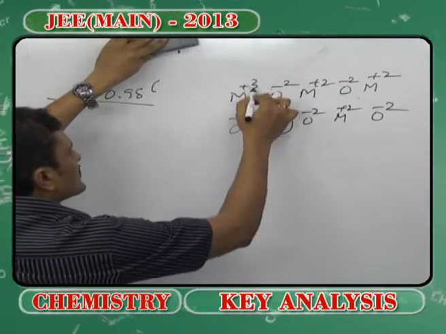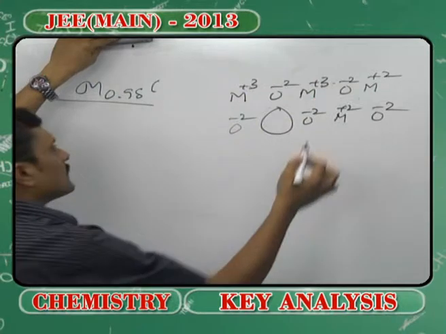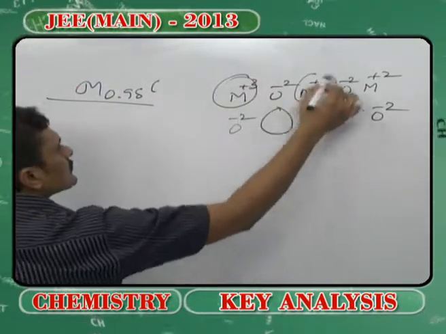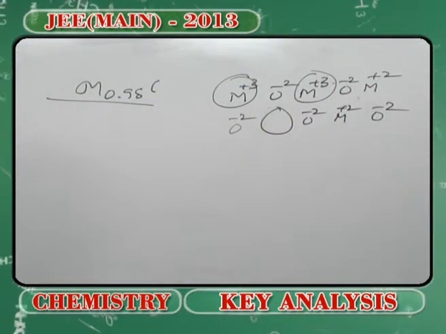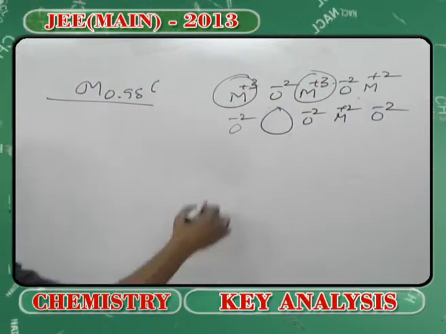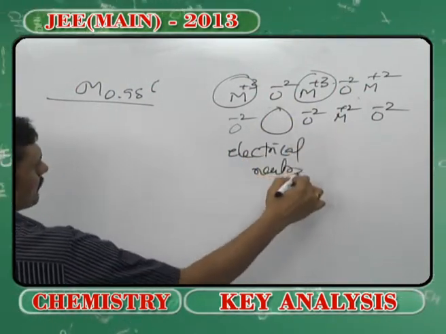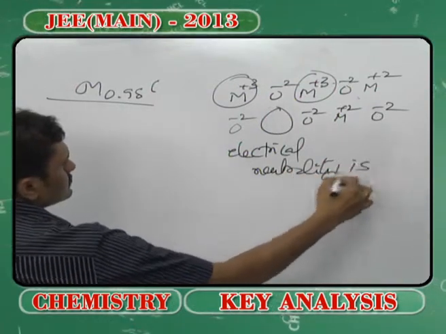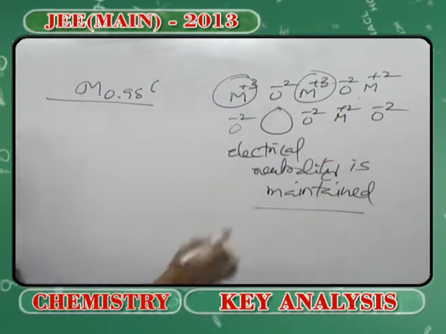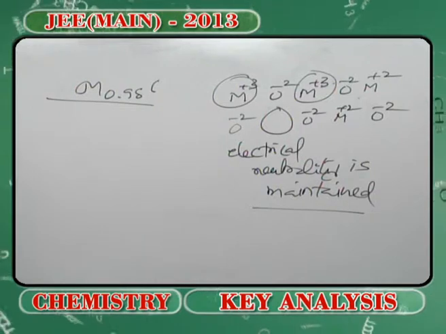To compensate for that, 2 of the lower-valent cations will be oxidized to higher oxidation numbers, right? So in order to maintain electrical neutrality, when one cation is lost, simultaneously 2 cations are converting into that,